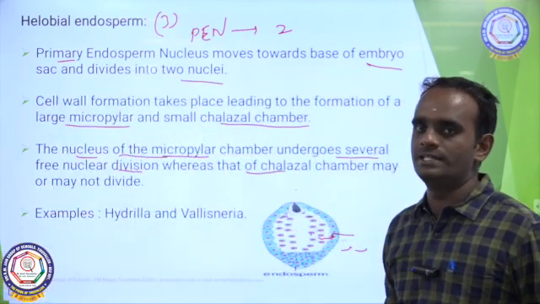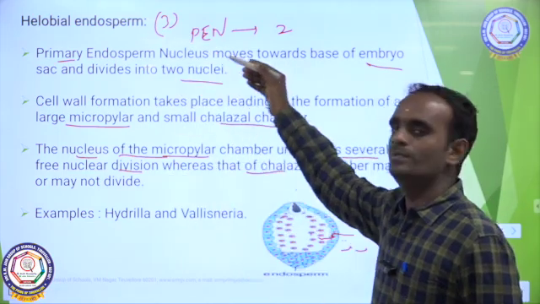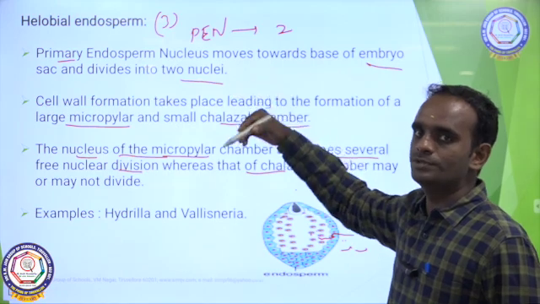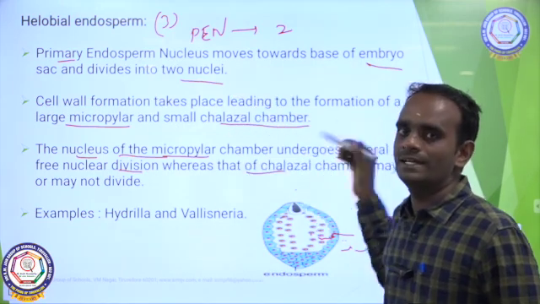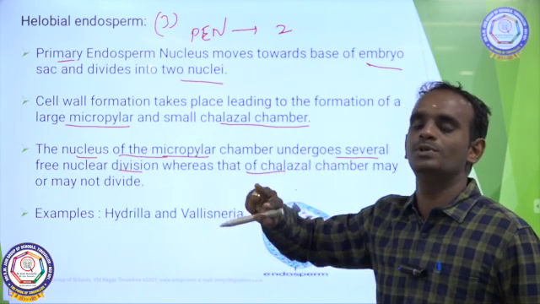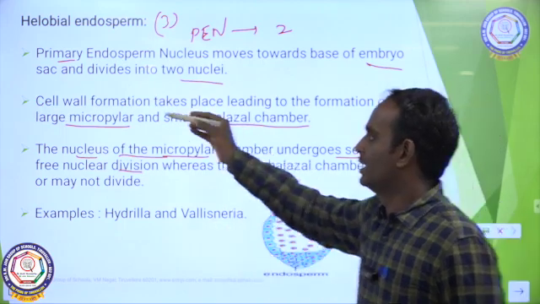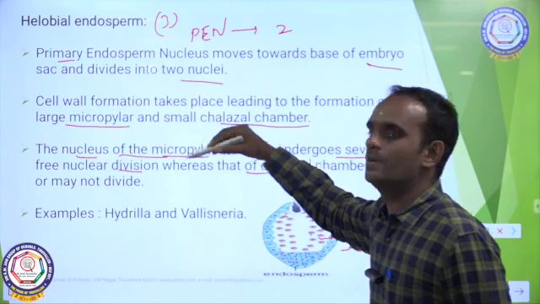Once again, in halobial endosperm, the primary endosperm nucleus moves towards the base of the embryo sac and divides into two nuclei.